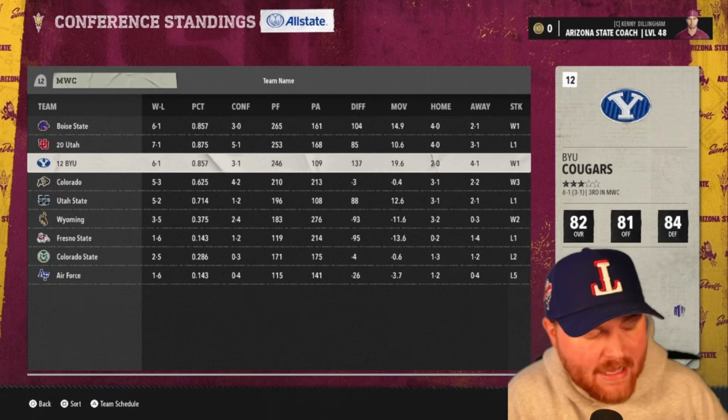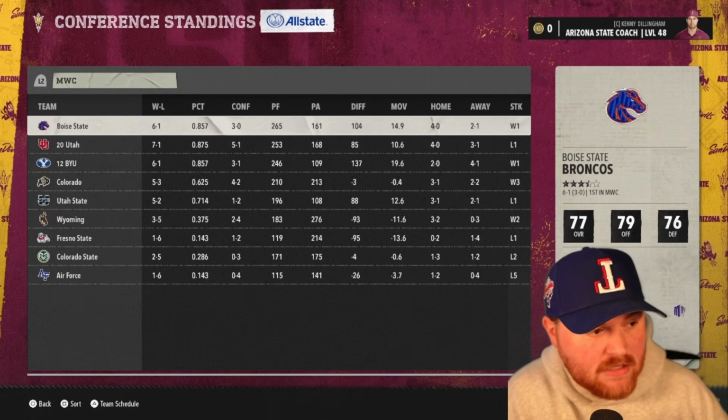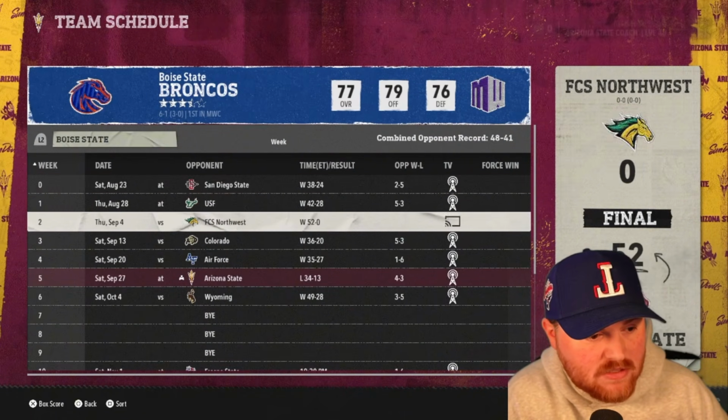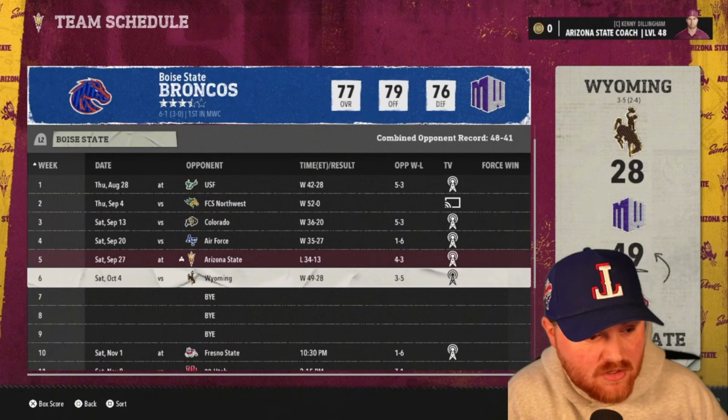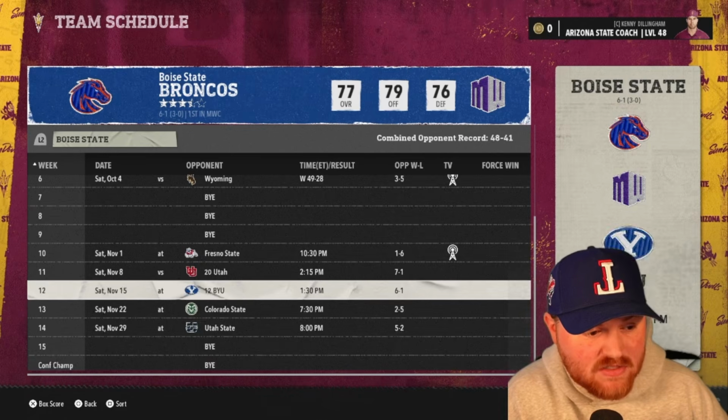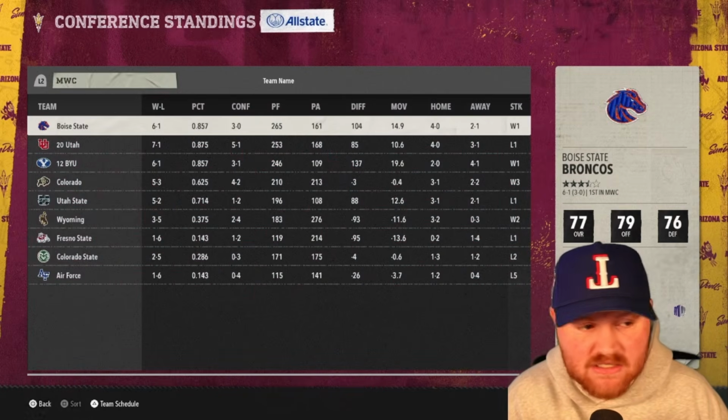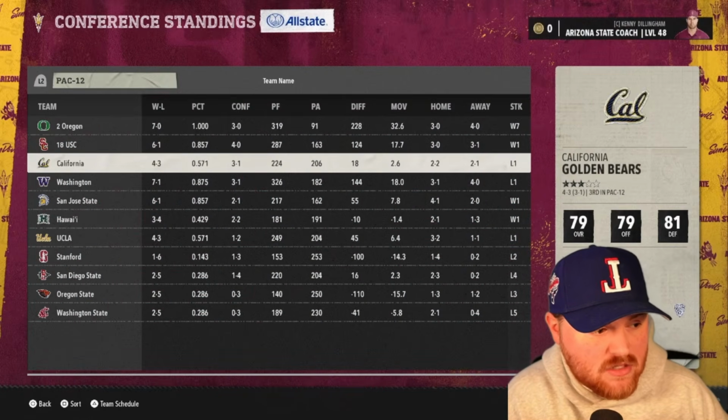The Mountain West, BYU and Utah running it so far, but Boise State only has one non-conference loss. That was to us, Arizona State. They've got a tough schedule at the end here. If Boise State can put some wins together, we could see them towards the top. That could be a team that shoots up.